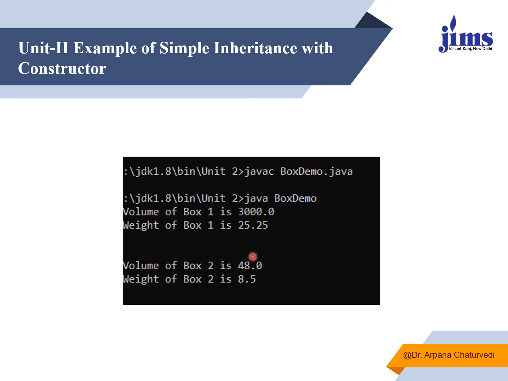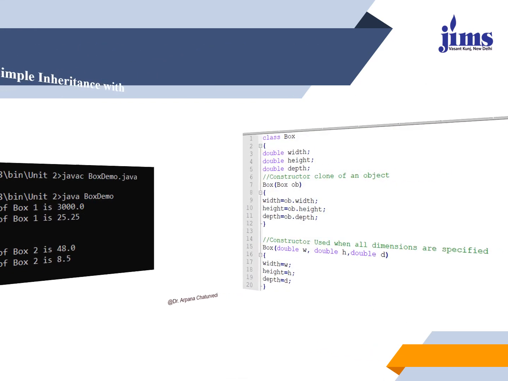So both the constructors have overloaded with different memory addresses, because the number of arguments I am passing to them and the order of arguments are different, and the object names are also different. That's why, as the arguments passed are different and the object names are different, you can see the difference in the values calculated and displayed over here.